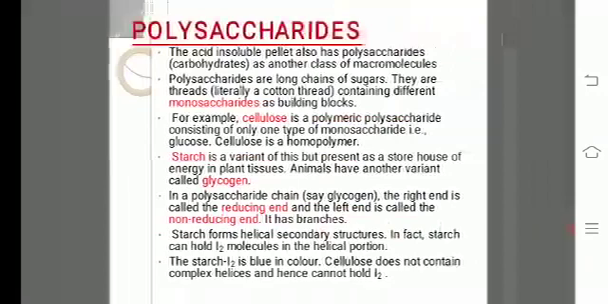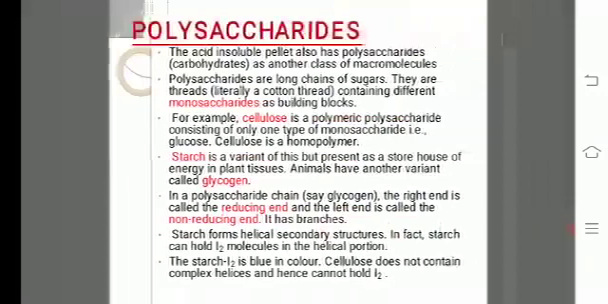Starch is an important storage polysaccharide, as I told you, in plant cells. Starch is abundant in tubers such as potato. Animals have another variant called glycogen. It is the main storage polysaccharide of animal cells. Glycogen is abundant in liver and skeletal muscles. In the polysaccharide chain, the right end is called the reducing end and the left end is called the non-reducing end.